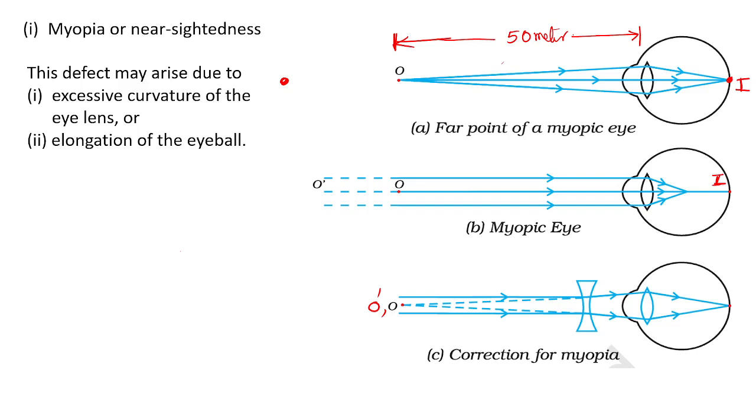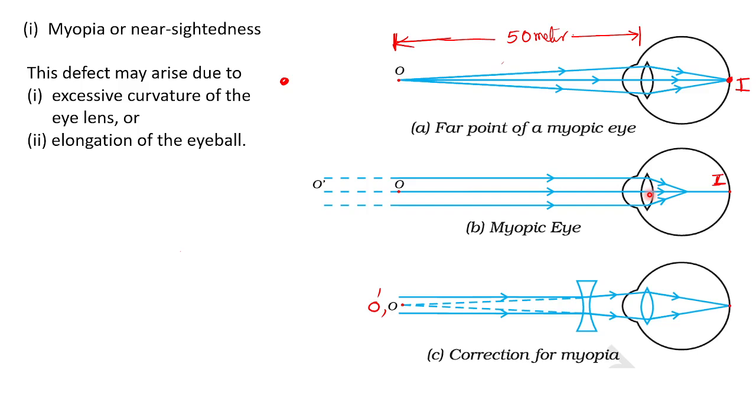But if the object is beyond O, the image will not be available on the retina. That part I am going to discuss in the second diagram. The first diagram is simply about the far point. The far point will be, for example, 50 meters or 100 meters. If the object is kept beyond 50 meters, the image will not reach the retina. It will fall a small distance in front of the retina. I will explain in the next diagram.